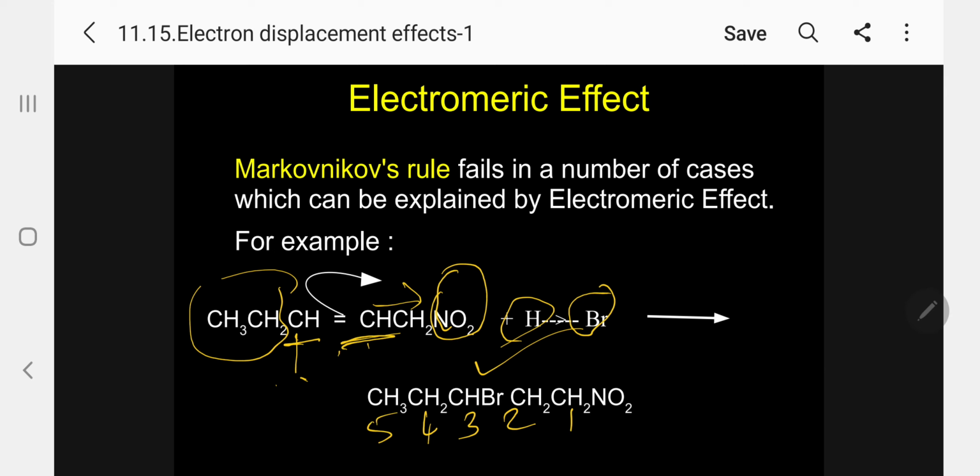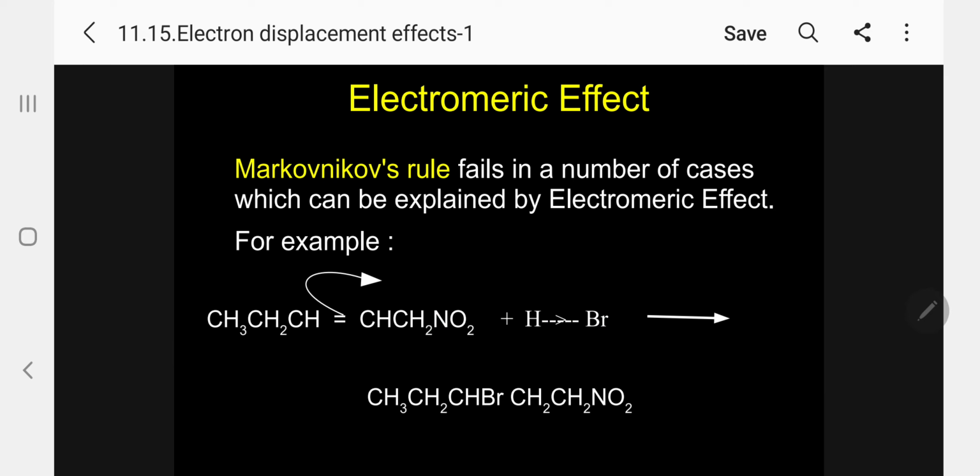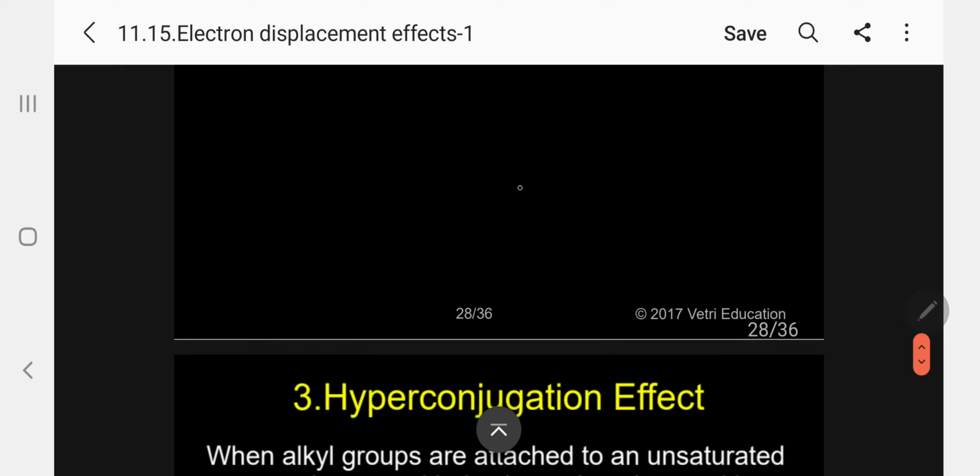So I can now say 3-bromo-1-nitropentane. Kindly follow. A saturated product is formed. So now, even though Markovnikov rule fails, our electromeric effect explains the formation of the product. So hundreds of thousands of examples are there where Markovnikov rule fails, but electromeric effect is more useful. Kindly follow. So I have already explained.